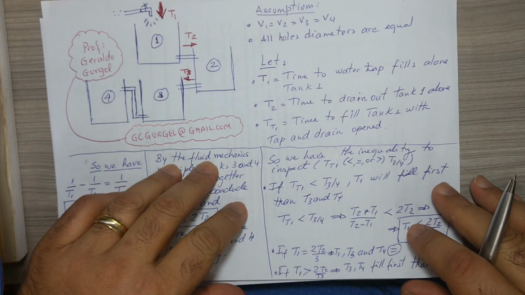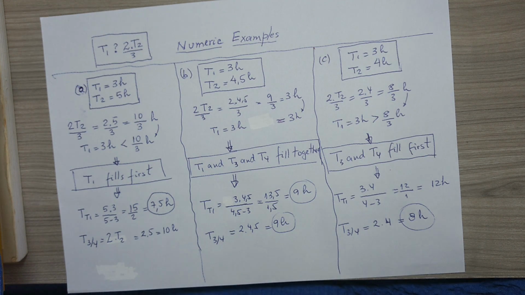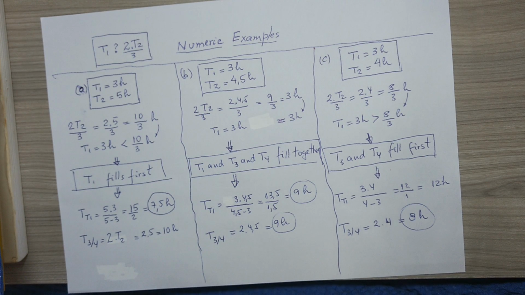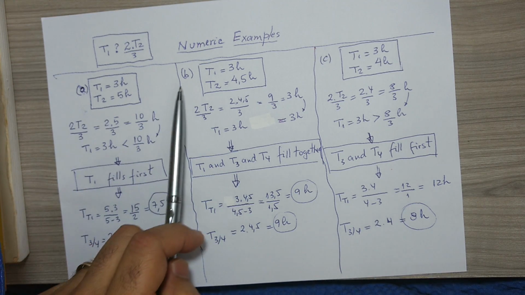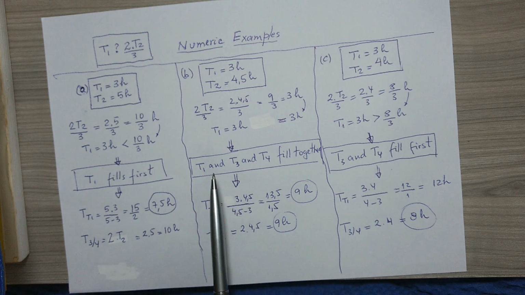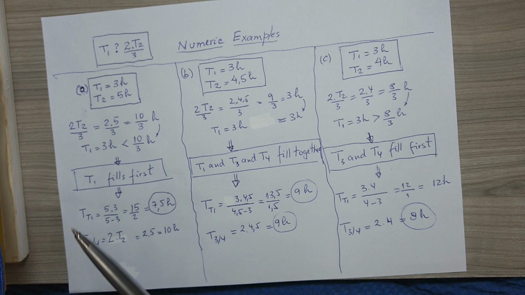Let's see another paper. I'm presenting you some numerical examples to make it easier for you to understand the meaning of these relationships. See these numerical examples that I have made for you. Okay, I have three situations, A, B, and C. In these examples, the filling time of tank 1 that we defined at the beginning of this video is T1.